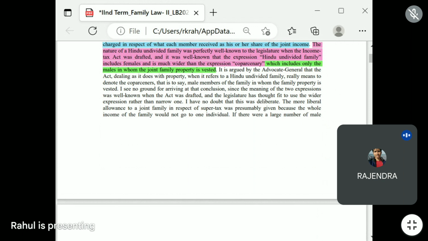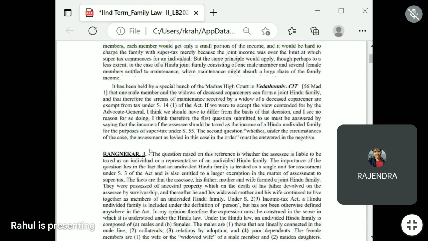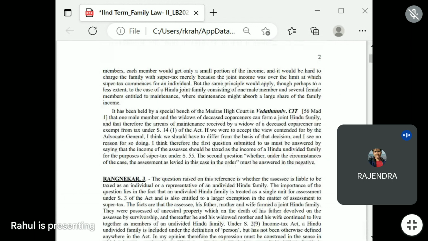If there were a large number of male members, each member would get only a small portion of income, and it would be hard to charge the family with super tax merely because the joint income was over the limit at which super tax commences for an individual.